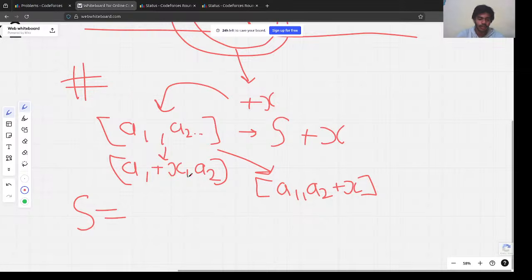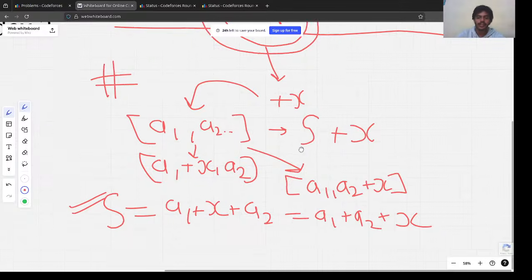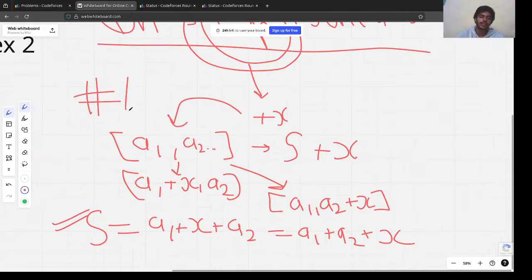The sum of all elements is a1 plus x plus a2, and in the same way here too, it's a1 plus a2 plus x. So either way the sum of elements would be the same. So it doesn't matter.